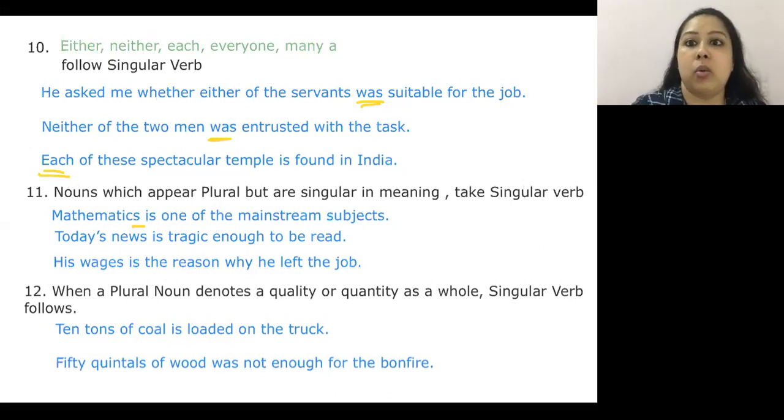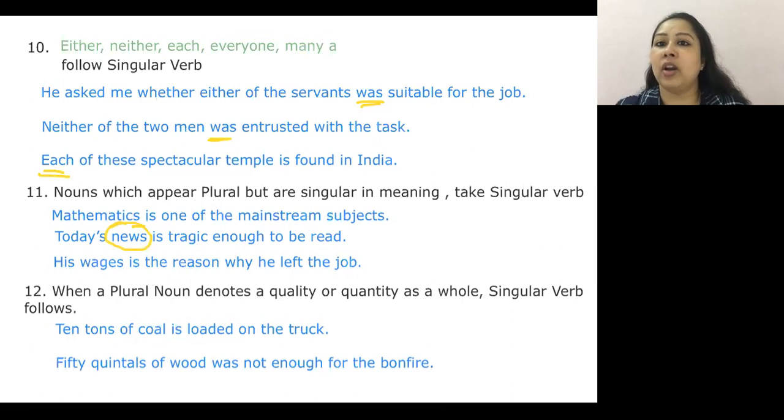Today's news. Now, let this news be a singular news or plural news. News is news. You cannot have news as singular and news as plural. No. So today's news is tragic enough to be read. It's better one does not read the news because it is too much tragic, too much drama, too many terrible things happening around.